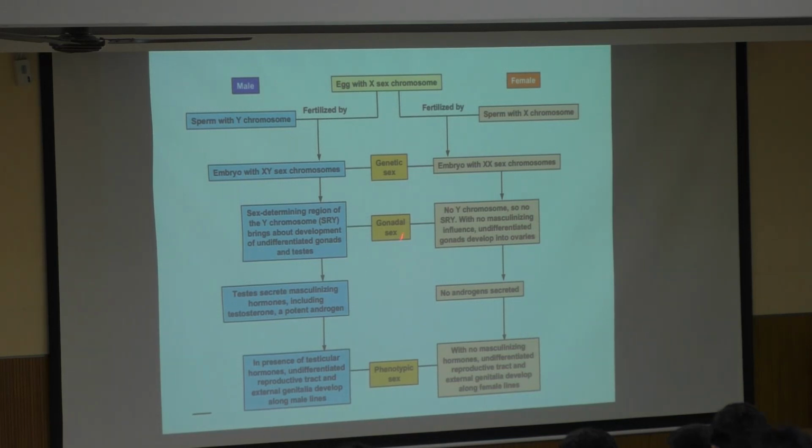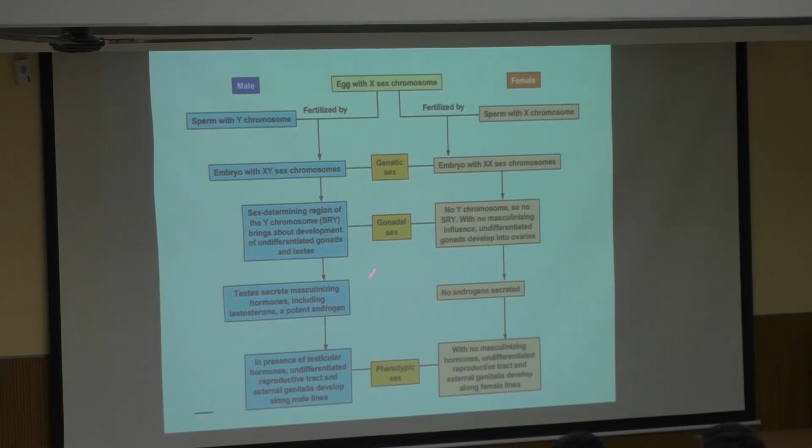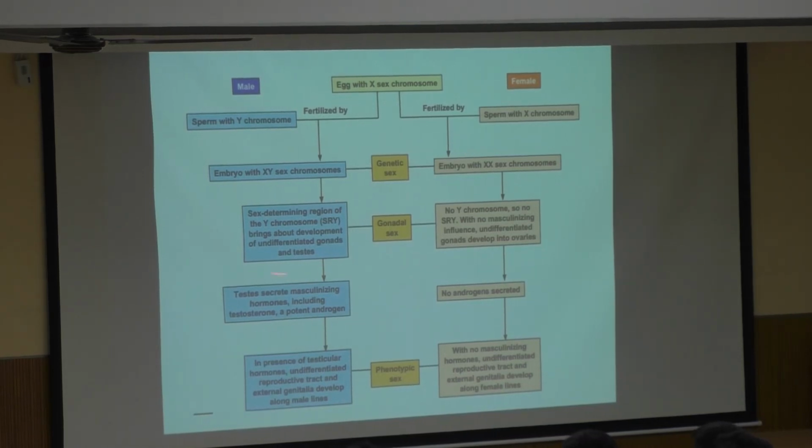Then the gonadal sex, which is determined by the SRY gene present in the Y chromosome. No SRY gene, so automatically it goes into ovary development. Next step, once the testis is formed, hormones are present.